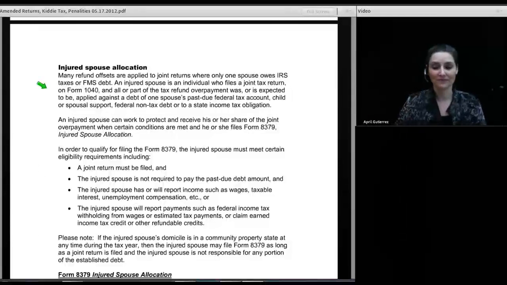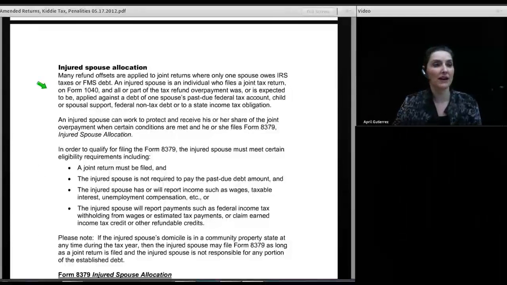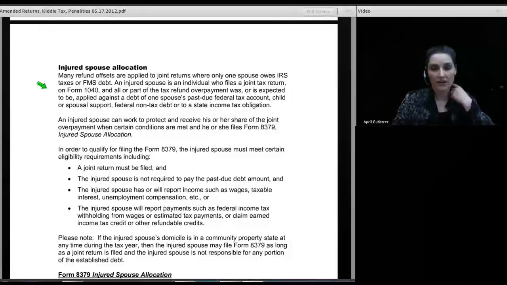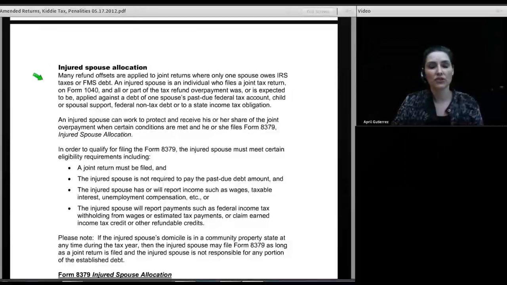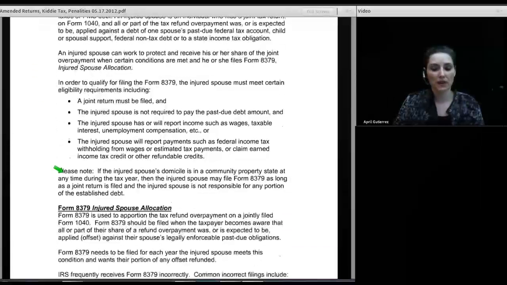That's not right. So a temptation to avoid that might be to file separately. That would certainly be a solution. But filing separately might mean that you don't get to claim an education credit or the earned income credit or the child or dependent care credit. So filing separately is not a good option. But the IRS says you can go ahead and file jointly and then attach an injured spouse declaration to your tax return. Now the thing with the injured spouse declaration is the IRS frequently gets it submitted when it should not have been submitted at all.